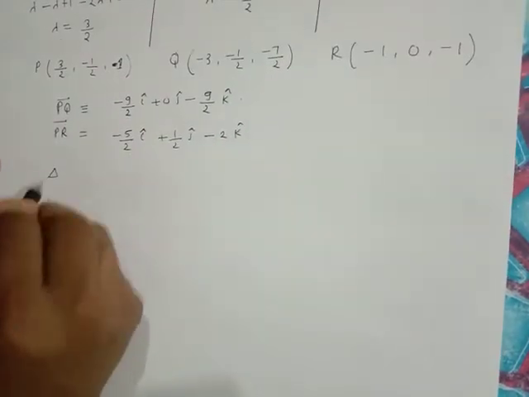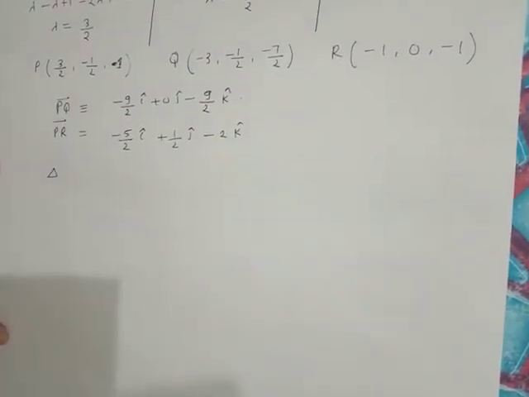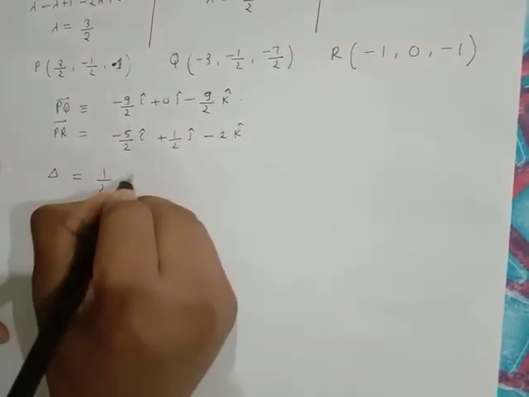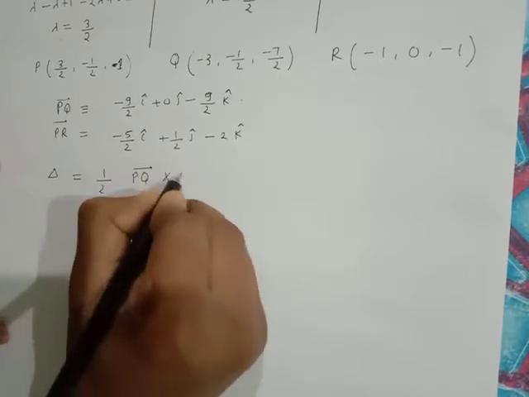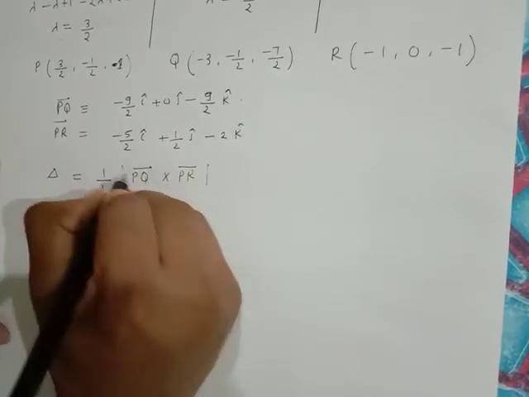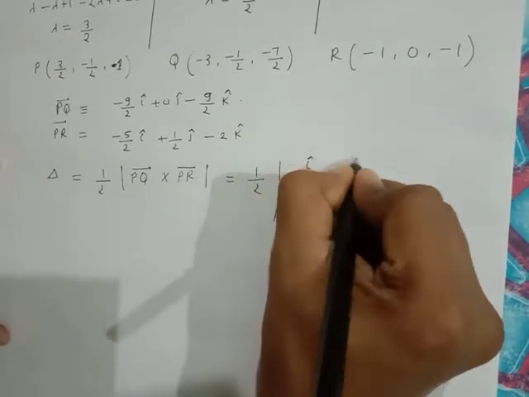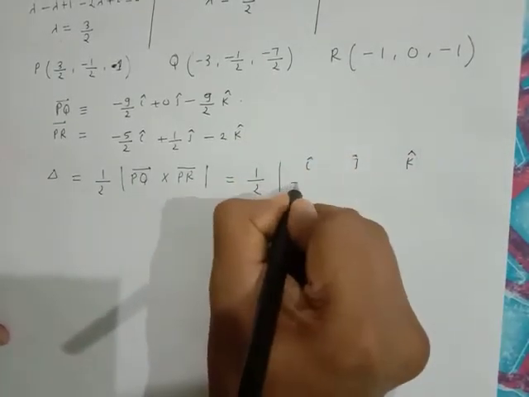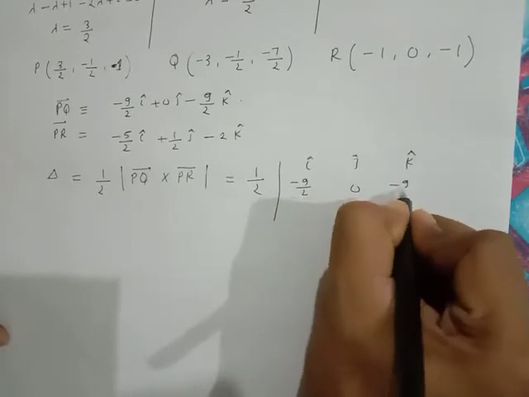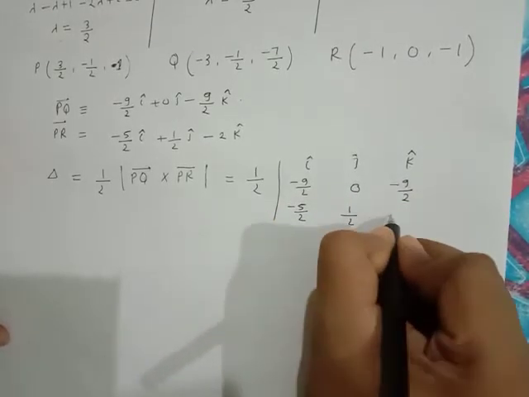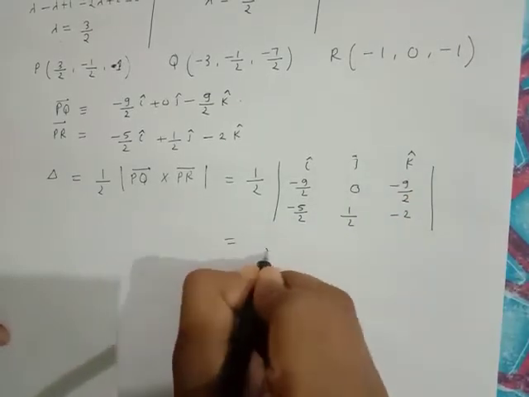So area of triangle is half of the magnitude of PQ vector cross PR vector, which is equal to half of the determinant of I cap, J cap, K cap; minus 3 by 2, 0, minus 9 by 2; minus 5 by 2, 1 by 2, minus 2. So we can simply find out the value here.